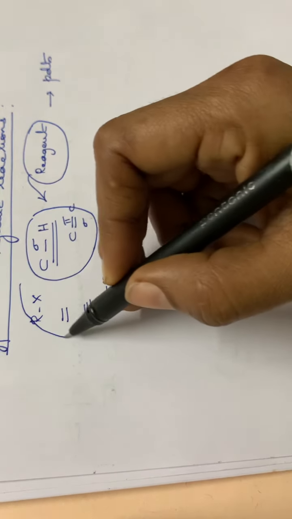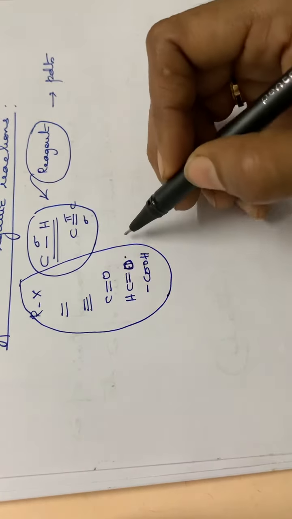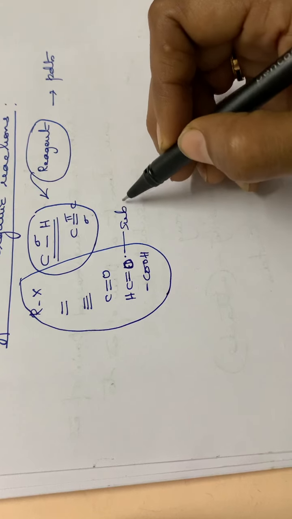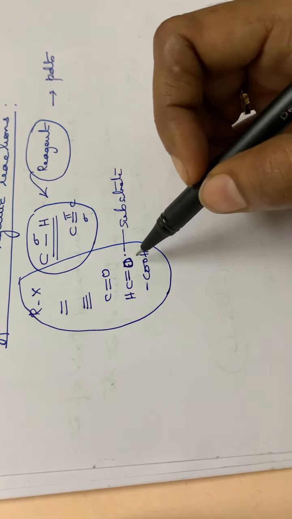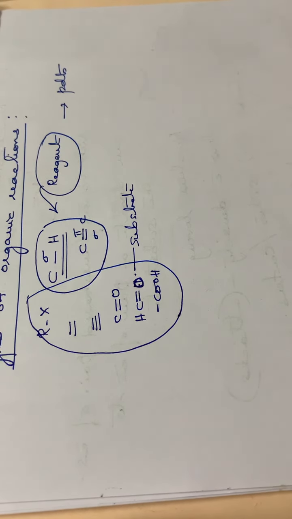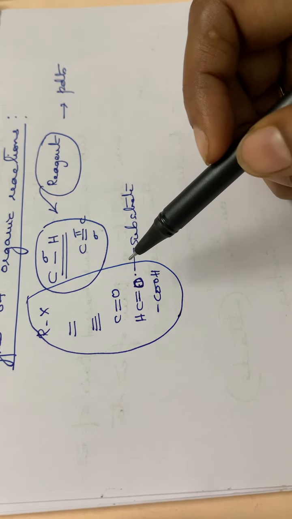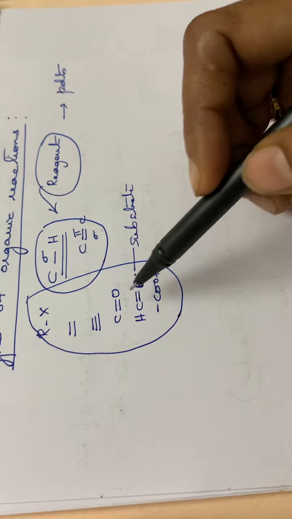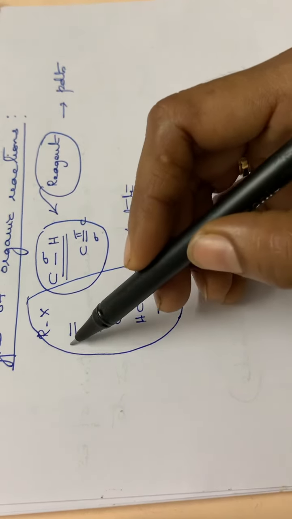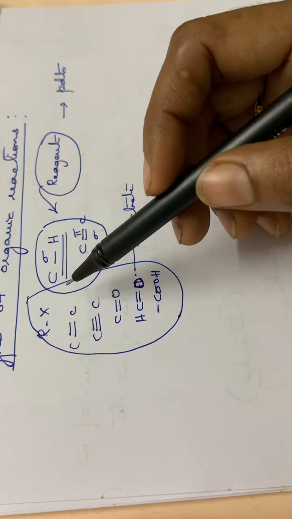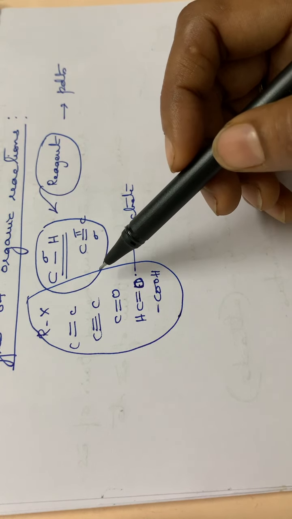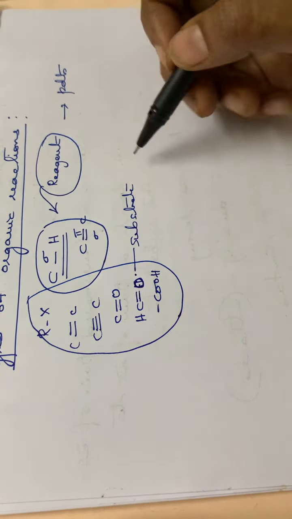So all these species we can call a substrate. That means the reagent will be attacking on a substrate, or the reagent will be attacking on an organic compound, and the substrate means it is a carbon containing compound. See here, in all these compounds there is carbon, isn't it? So this substrate will be a carbon containing compound.